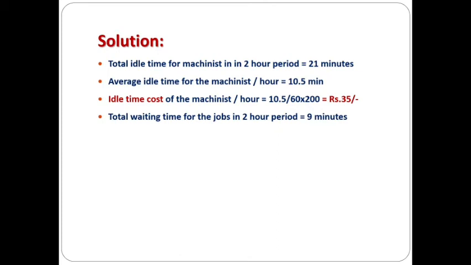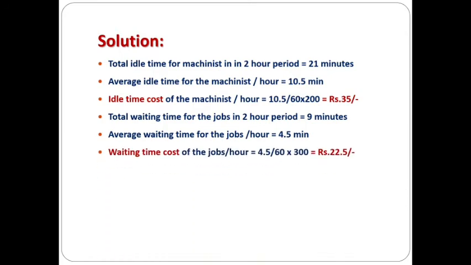And next we have to calculate the total waiting time for the jobs, which is if you just sum the total waiting time of all the jobs, it will be 9 minutes, which we can get from the table. And for a 1 hour period it is 4.5 minutes, divided by 2. And now we can calculate the average waiting time of the job, which is given in terms of minutes, so we have to convert that into hours first. So it is 4.5 divided by 60, and the wages of the particular thing is 300. So the total value is 22.5.